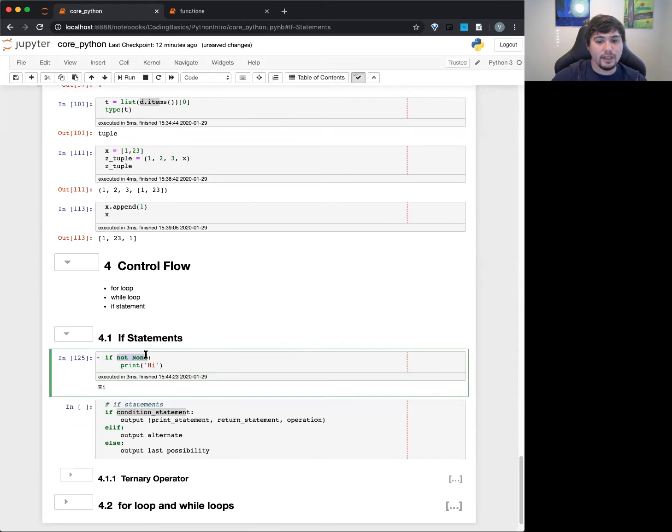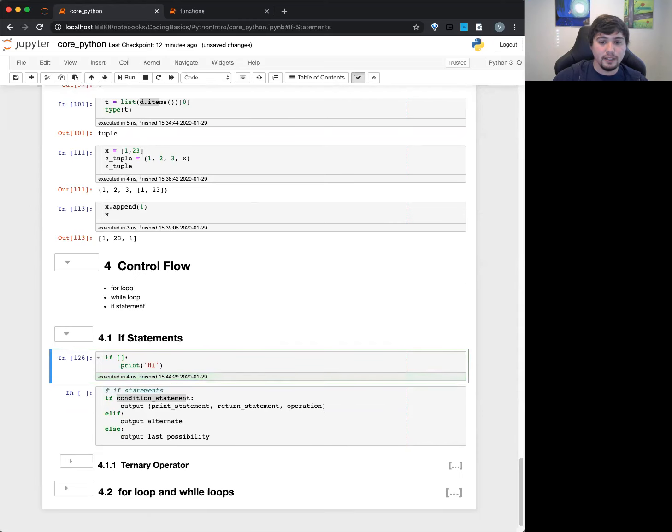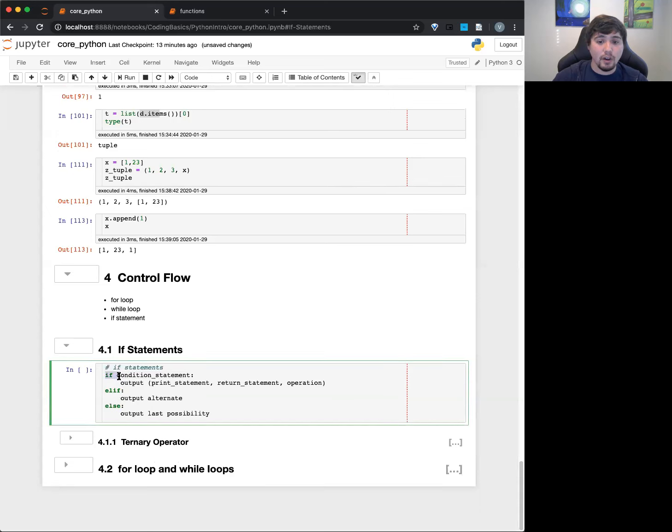You can also do weird stuff like an empty list, which you can see is also false. So Python tries to keep what makes sense to be false, like empty stuff. But just know that in general, it's not the best practice, because you can get some weird cases where you're not sure if it's true or false ahead of time. But anyway, the main thing with if statements is that all you need is the if part.